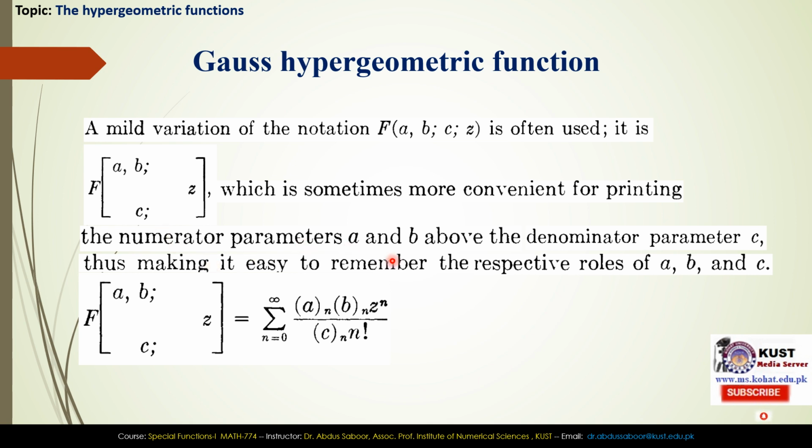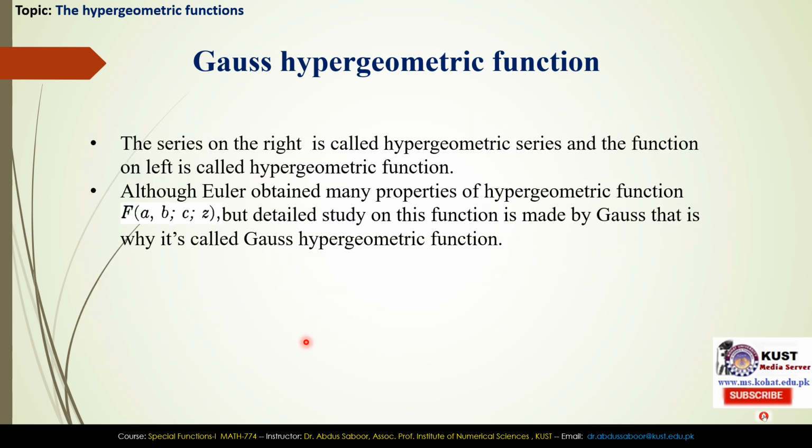The numerator parameters a and b are above the denominator parameter c, thus making it easy to remember the respective roles of a, b, and c. And this right hand side is the same series. The series on the right is called hypergeometric series, and the function on left is called hypergeometric function. Although Euler obtained many properties of hypergeometric function, the detailed study of this function was made by Gauss. That is why it is called Gauss hypergeometric function.